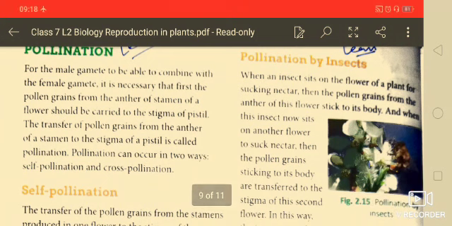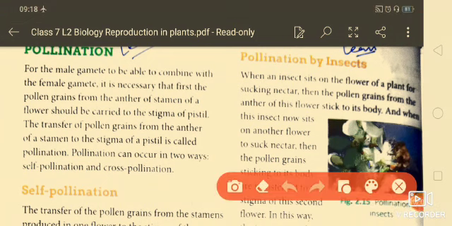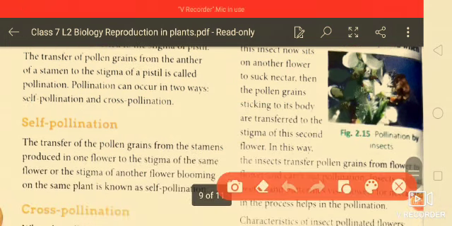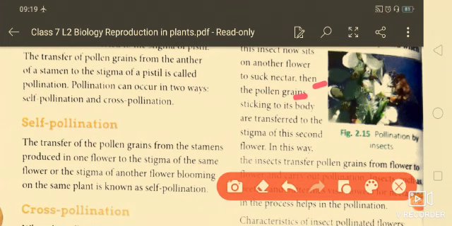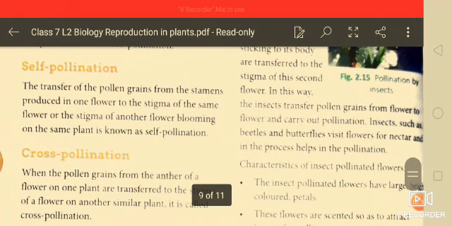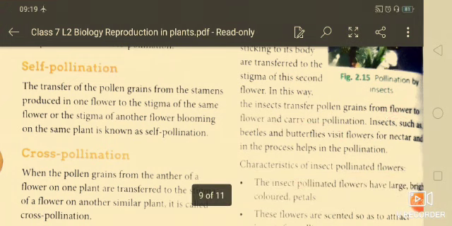Now next one is, students, pollination by insects. You know that insects help in pollination. When an insect sits on the flower of a plant to suck the nectar, at that time the pollen from the anther will stick to the body of the insect, and when the insect sits on another flower to suck the nectar, at that time the pollen will reach another stigma. In this way the insect transfers the pollen grains from flower to flower and carries out pollination.